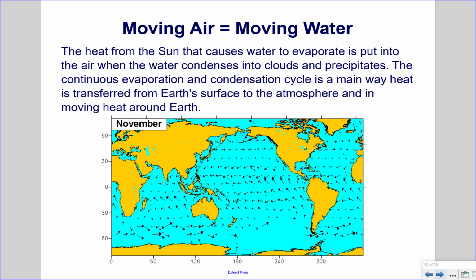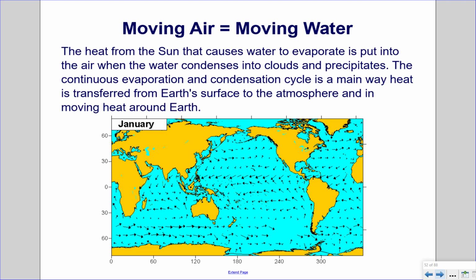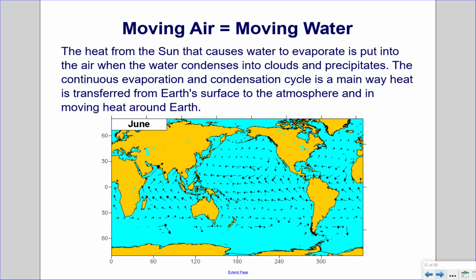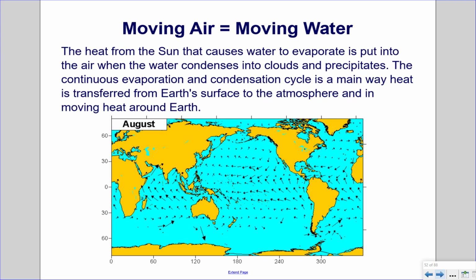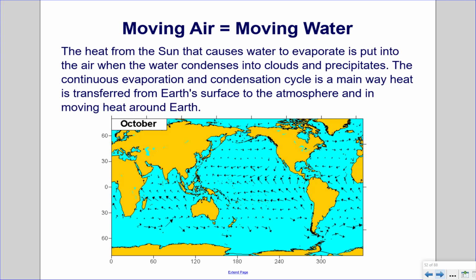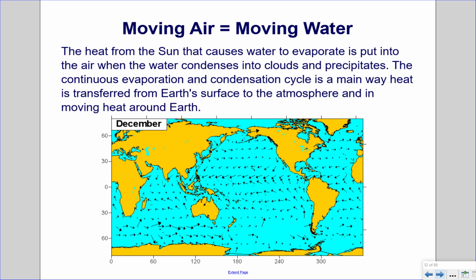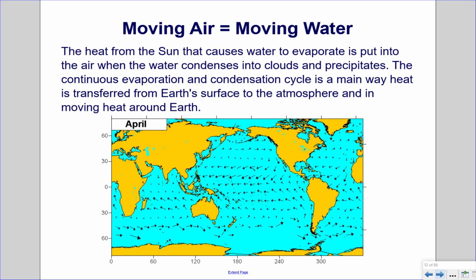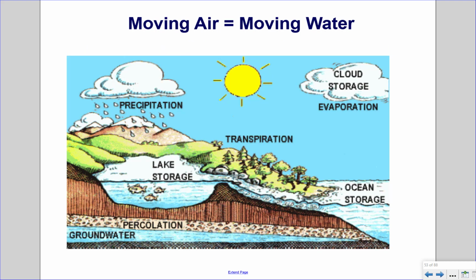Moving air equals moving water. The heat from the sun that causes water to evaporate is put into the air when the water condenses into clouds and precipitates. The continuous evaporation and condensation cycle is a main way heat is transferred from Earth's surface to the atmosphere and in moving heat around the Earth.